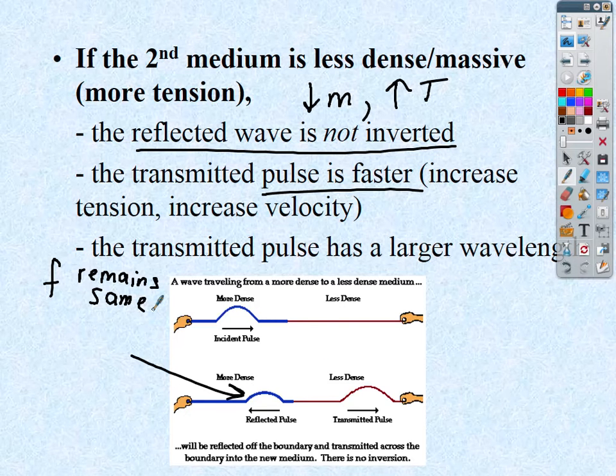So it's all about relationships. Tension, velocity, and wavelength are all going to work together, and mass is going to be opposite of that. I'm sure there's going to be some confusion with that. We'll look at a free response. This is related to a free response that was used last year, so we'll talk about that as well.